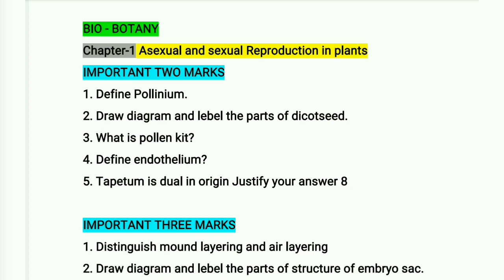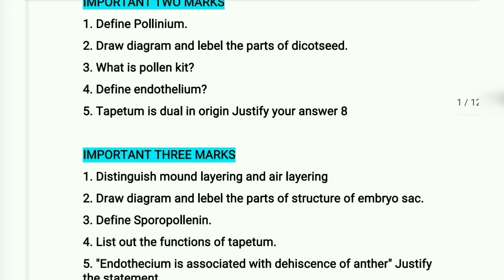Draw diagram and label the parts of dicot seed. What is pollen kit? Define endothelium. Tapetum is dual in origin. Justify your answer. அடுத்து important 3 marks.